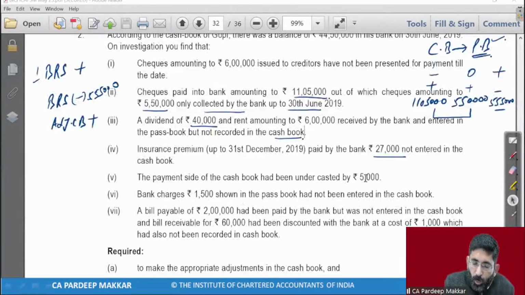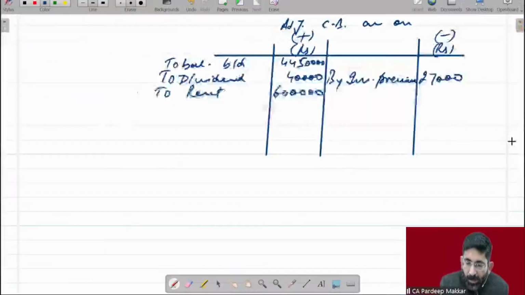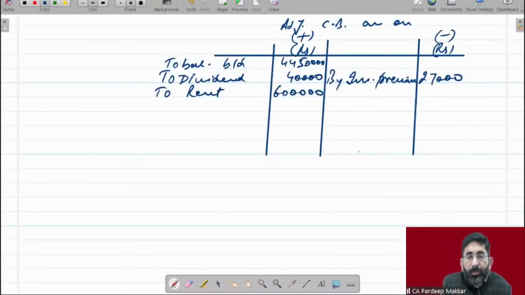Payment side of the cash book has been undercasted by rupees 5,000. Very simple. Let it be very much clear. First of all, let's understand that the cash book has two sides, as we are already doing. So if we have entered 5,000 less on the credit side, let's see here. This is the cash book. So in the cash book, what have we done? We have entered 5,000 less on the credit side.